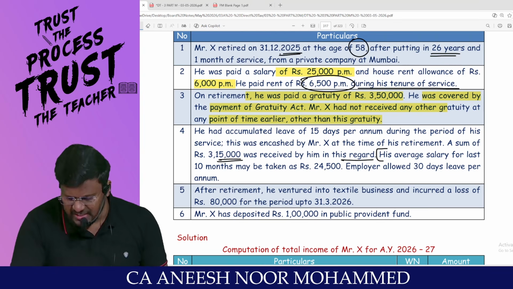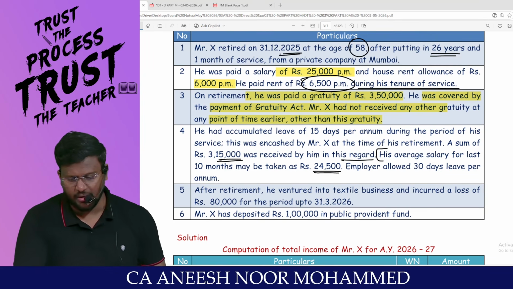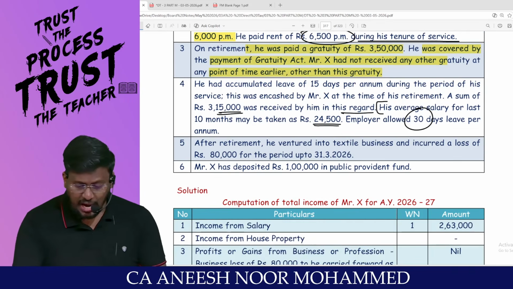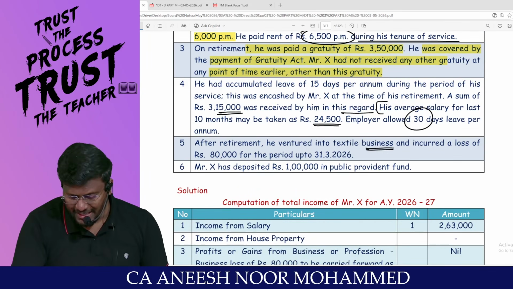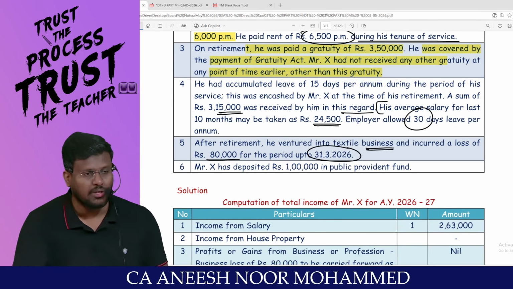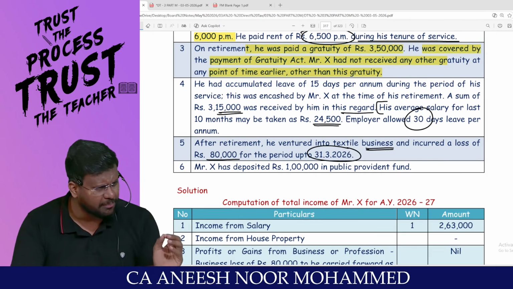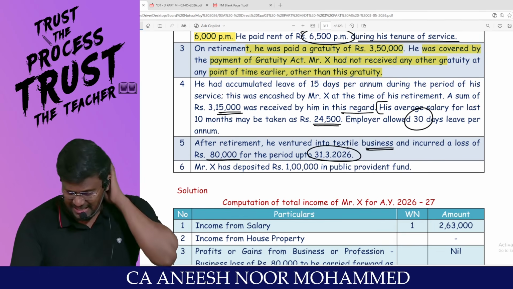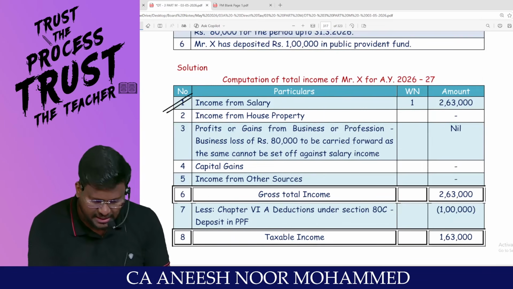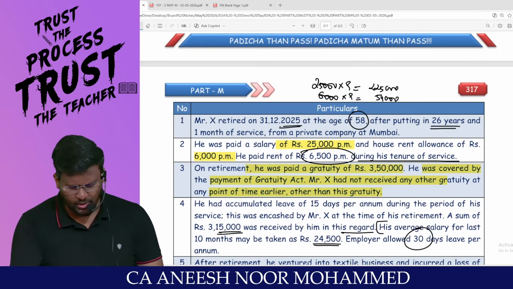His average salary for the last 10 months may be taken at 24,500. Employer allowed 30 days leave per annum. Yes. After retirement, he ventured into a textile business and incurred a loss of 80,000 for the period up to 31/3/2026. Business loss can be set off against any head of income except salary. Mr. X has deposited 1 lakh in PPF. You are entitled to claim deduction under 80C, my dear lovable students. Am I right, sir? So, simple calculation, simple question.